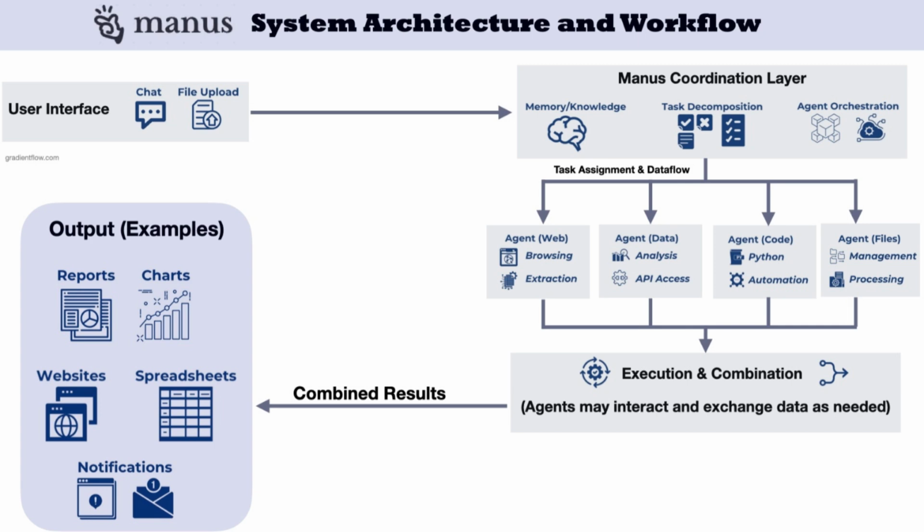Manus.ai represents a significant evolution in AI architecture, designed to function as a general AI agent capable of autonomous task execution beyond traditional chatbot limitations. Its architecture is built around the concept of a multi-agent system that integrates various specialized AI models to handle complex, multi-step tasks with minimal human intervention.